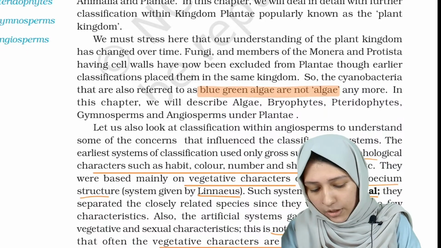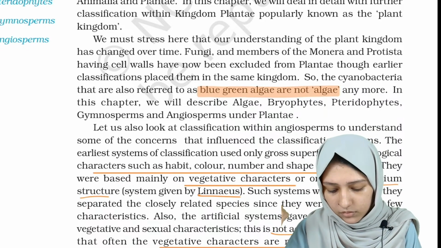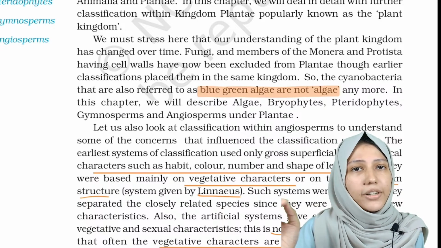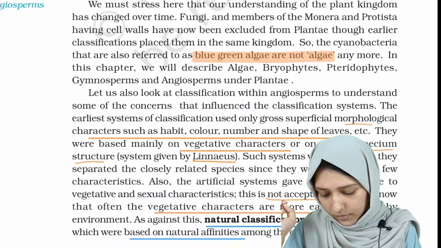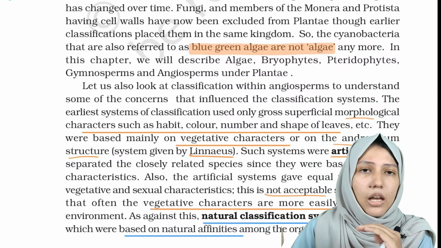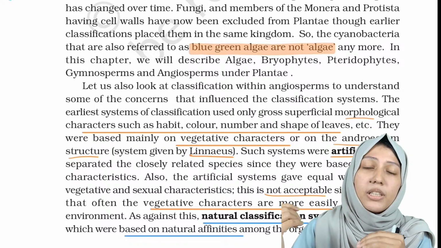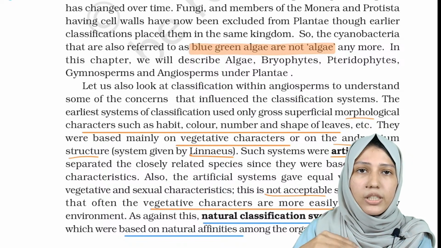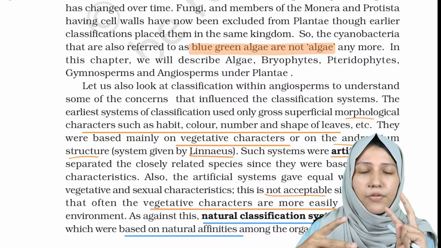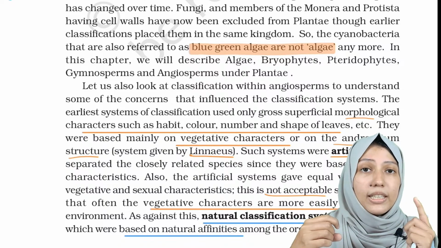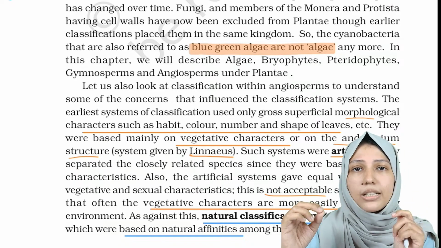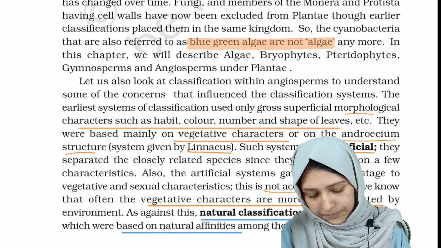The first thing that you have to notice is that blue-green algae is not an algae. This is a fact that we have already seen. Now, there are two types of classification. In the previous chapters, we have studied what classifications are and the types of classification, and now we will be studying two different types of classification. One is natural classification and the other one is artificial classification. Now, let's see what those are.